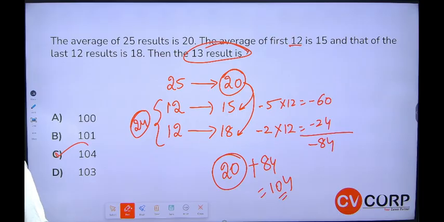Okay, yes, from Tarani. Yeah, 104 is correct.